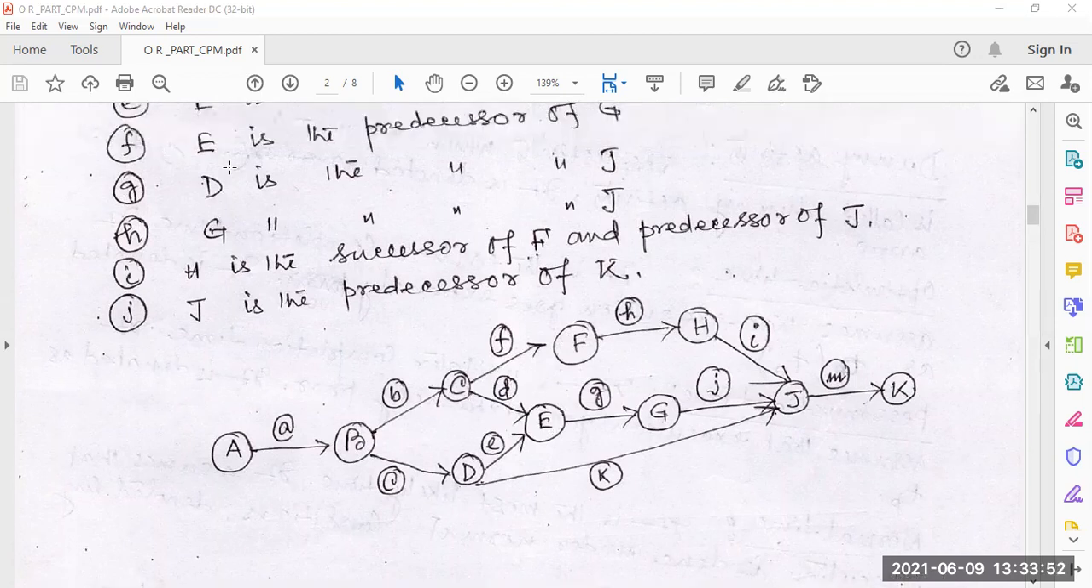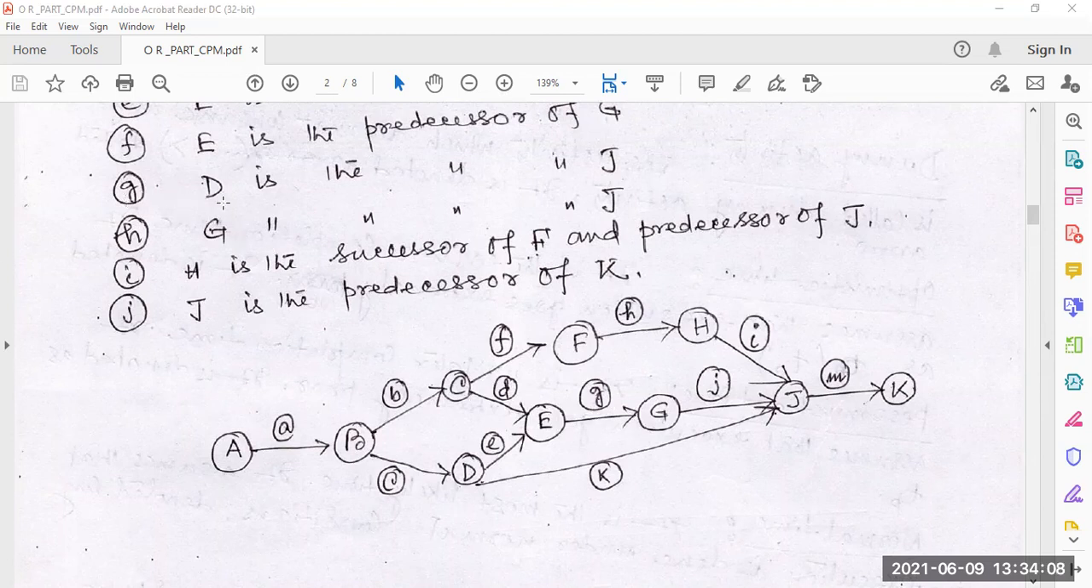Now for F, E is the predecessor of G. That means from E there is a path to G. So E is the predecessor of G. There is an activity G. Now we are going for G.